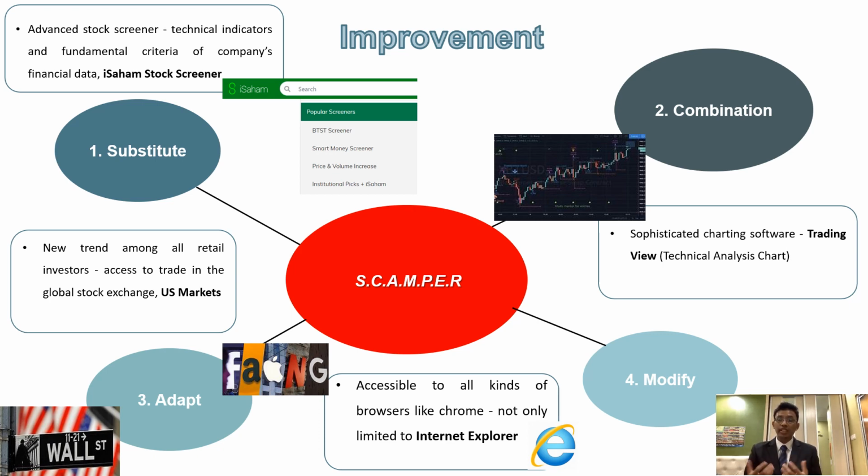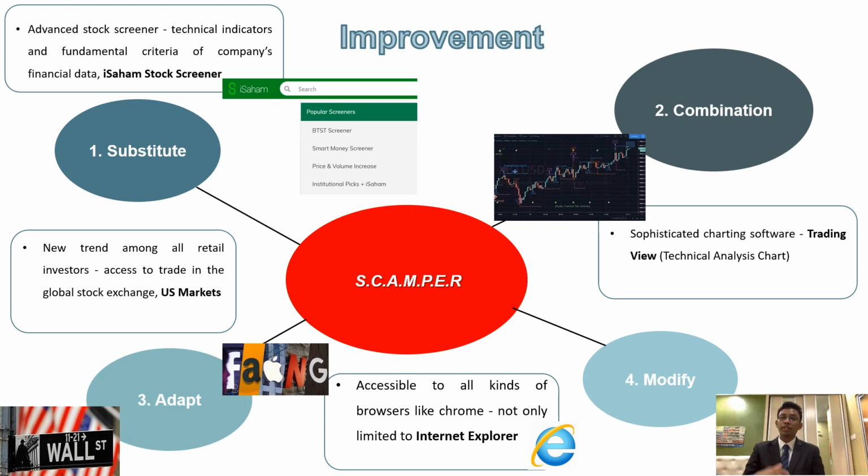So based on the two apps that I've mentioned previously, I would like to choose M+ as the application to discuss what improvements we can make to this particular app using the SCAMPER technique. Number one will be substitution. I think M+ should substitute their basic stock screener with an advanced stock screener such as the iSaham screener, so that users can filter their stocks not only based on fundamental valuation but also based on technical indicators of the share price as well.